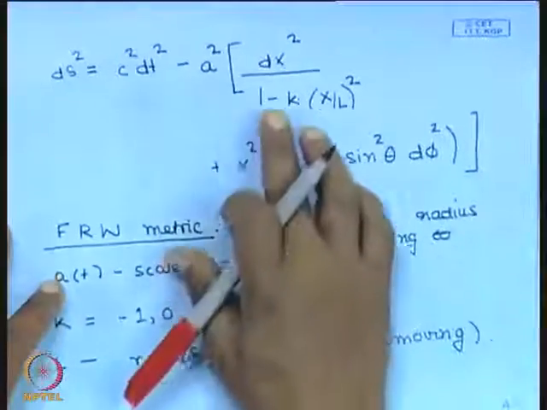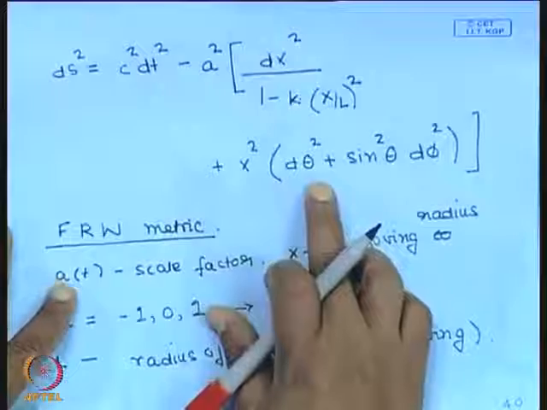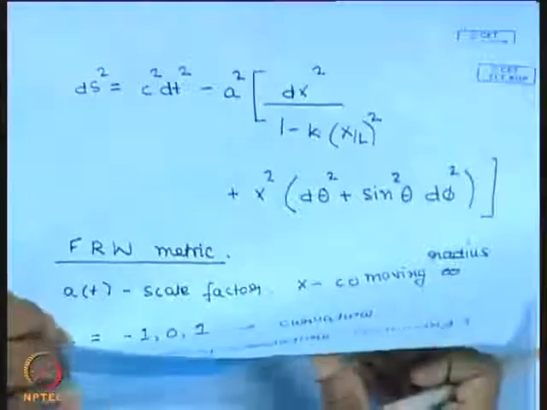Let me now try to explain to you what we mean by a space of constant, let us say positive curvature. Okay, so let us look at this case a little closer. Take a closer look at this case where k is equal to +1. So the situation where k is equal to +1, and we shall only deal with the spatial part of this, which allows us to calculate the co-moving distance. So let us try to interpret what this space looks like.